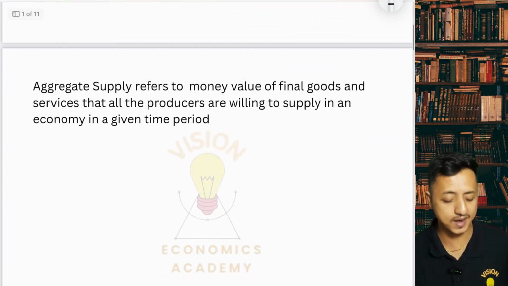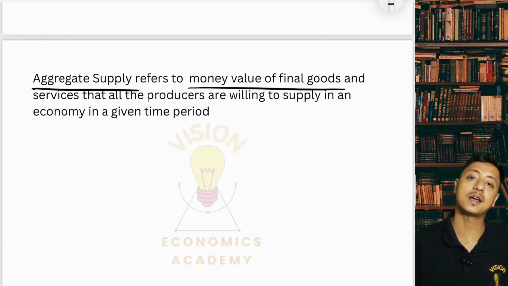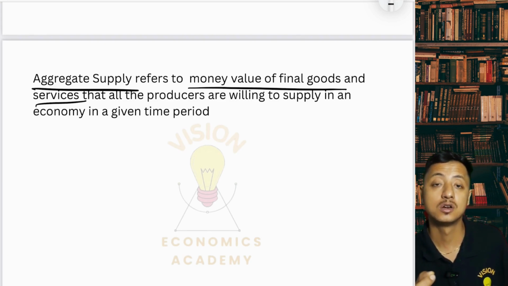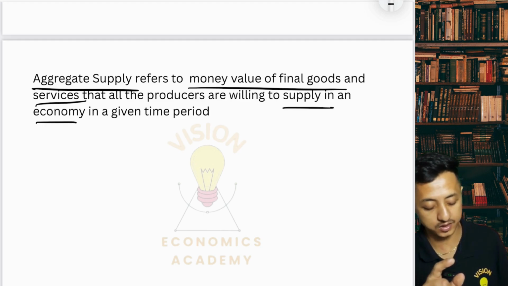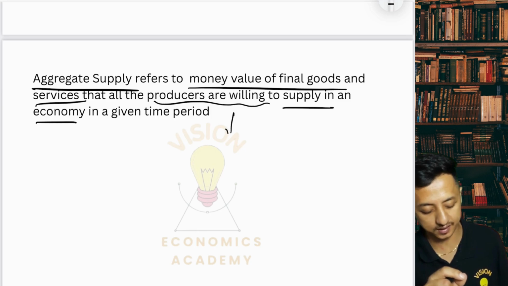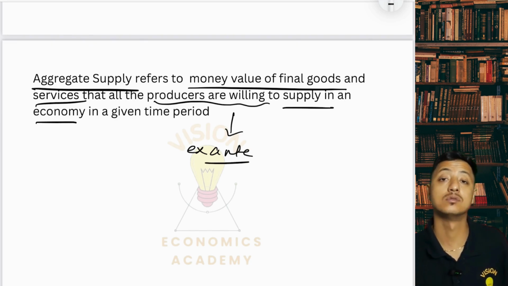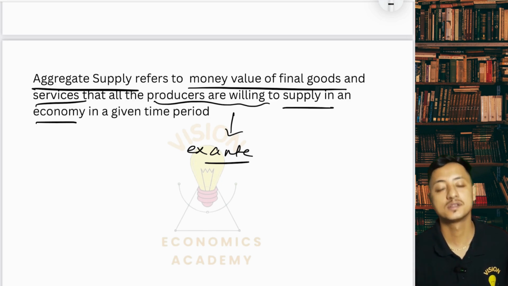Aggregate supply. What is aggregate supply? Aggregate supply is the money value of all final goods and services that all the producers are willing to supply in an economy. Willing to supply. That means it's also ex ante, that is planned. So aggregate supply is the money value of all the final goods and services that the suppliers are willing to supply in a given period of time.